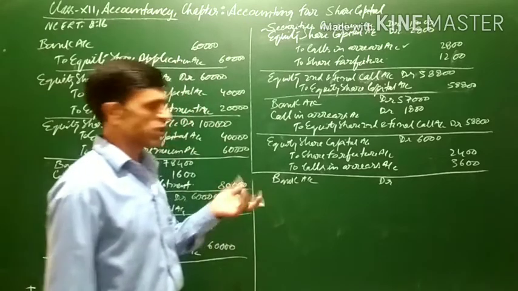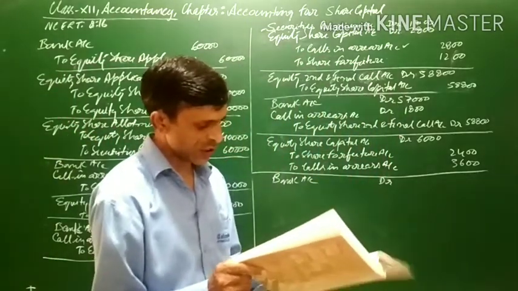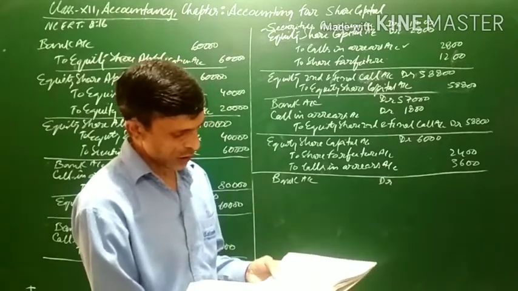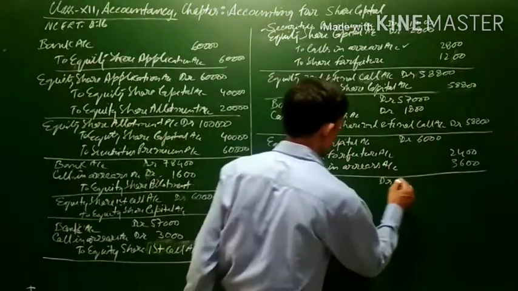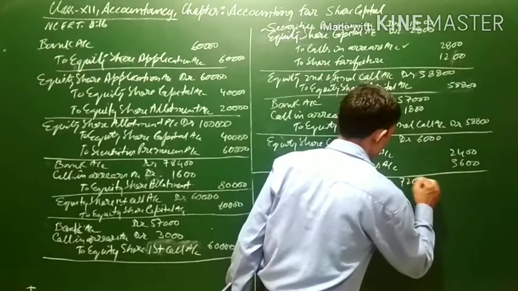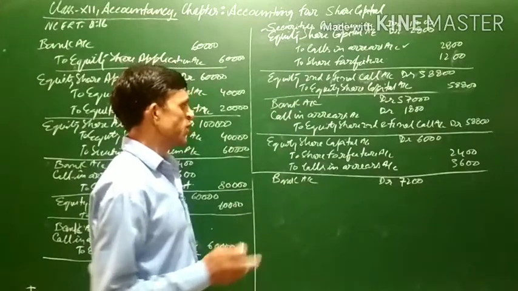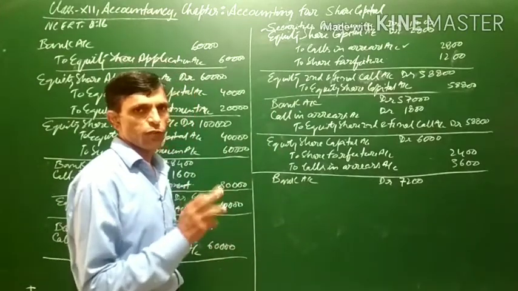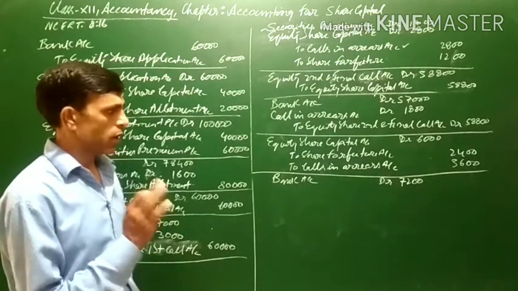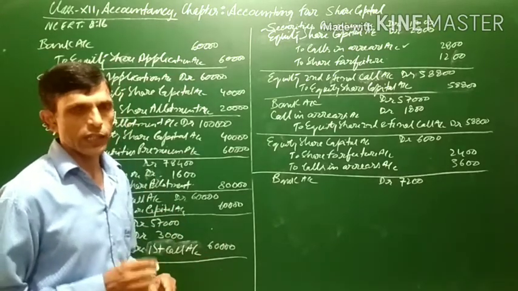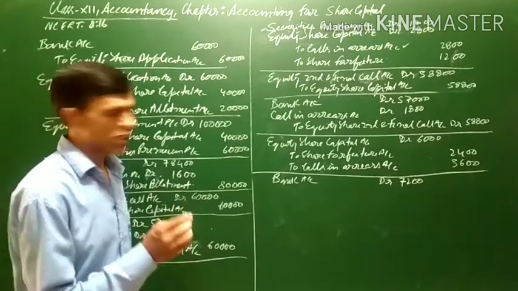So amount received on 800 shares at the rate of rupees 9 will be 9 into 800, which is 7,200. And 1 rupee discount is being provided. This discount of 1 rupee will be adjusted from the share forfeiture account. Means the discount which is being provided, that is 1 per share, will be adjusted to the share forfeiture account.